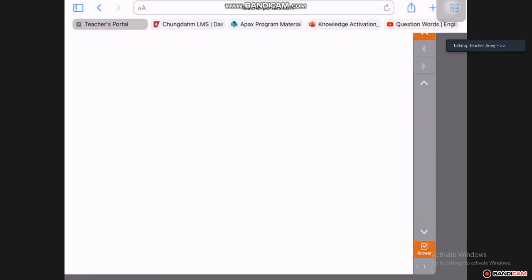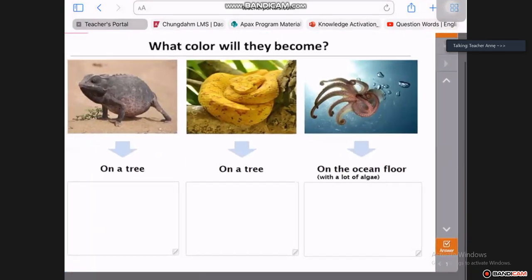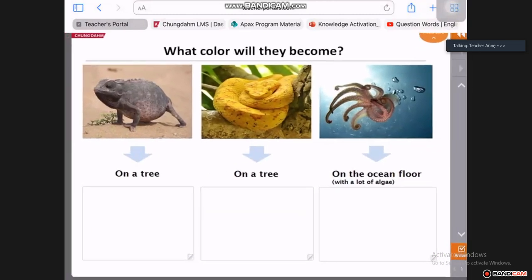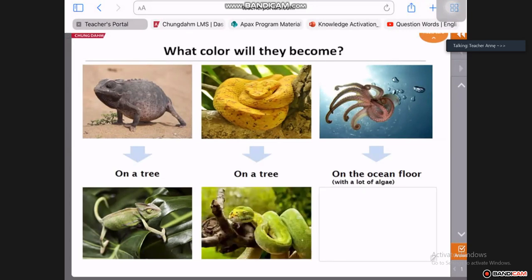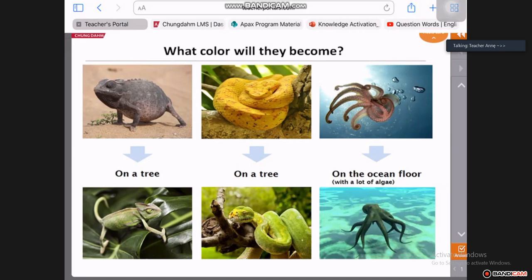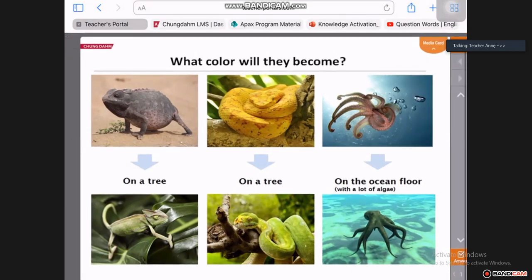When we look at animals and color in nature, we can see how animals can actually change color. A chameleon, when it's in a tree, will become green like the tree. What color do you think the snake will become in a tree? It's going to become green like the tree. Look at the octopus. Yes, on the ocean floor, it's going to become that green blue. So they can camouflage themselves. We can hardly see them. This is how they can change colors.